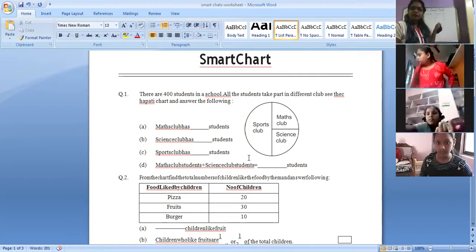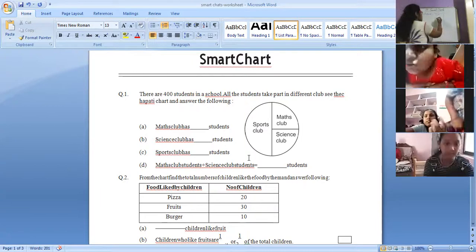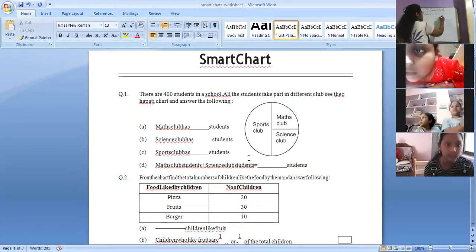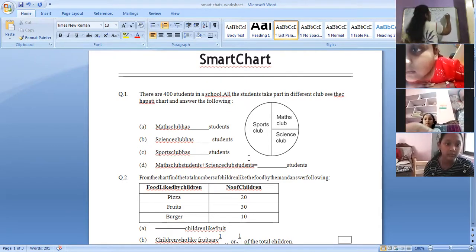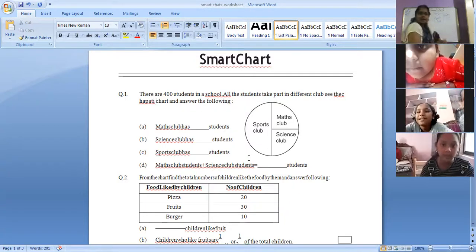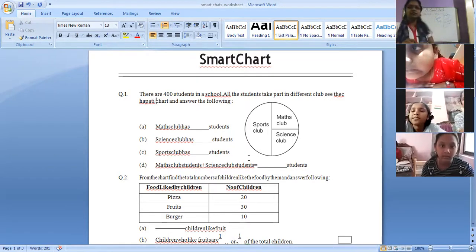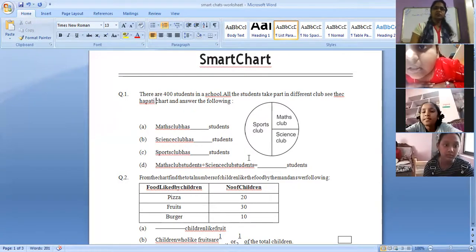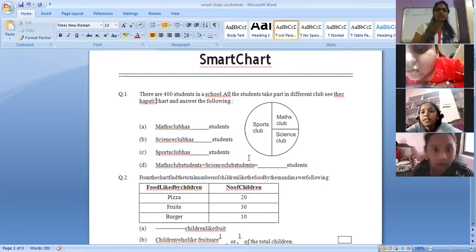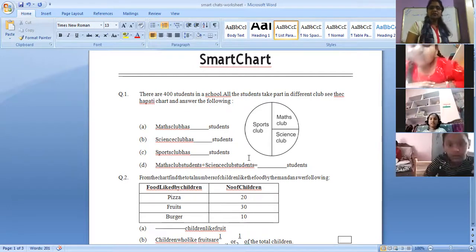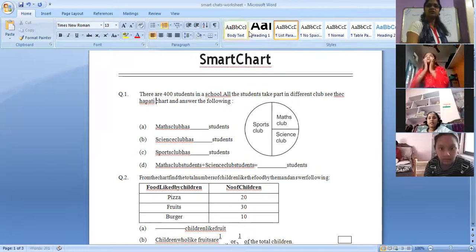Now, given that there are 3 different clubs, this one is the sports club. Next one is the maths club. And the next one is the science club. Now the questions are: maths club, how many students? Science club, how many students? Sports club, how many students? Sports club students minus maths club students is equal to how many students? This is the question you have.